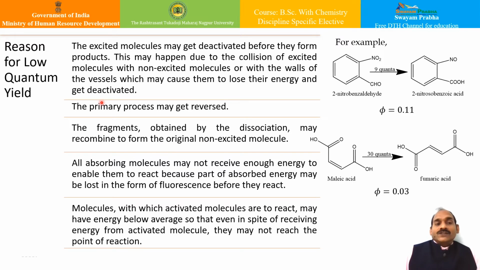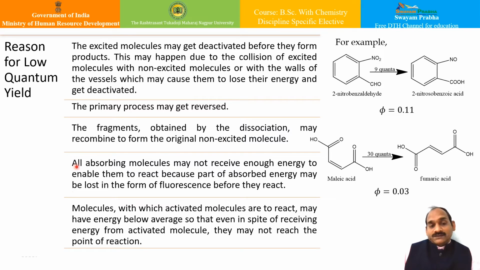Apart from that, there can be several reasons for low quantum yield. The excited molecules may get deactivated before they form products. This may happen due to the collision of an excited molecule with a non-excited molecule, or with the walls of the vessel, which may cause them to lose their energy and get deactivated. Apart from that, the primary process may get reversed. This is also one of the aspects that may take place. Also, the fragments obtained by the dissociation may recombine to form the original non-excited molecules, and therefore return to their original state. In that case also, the quantum yield will decrease.